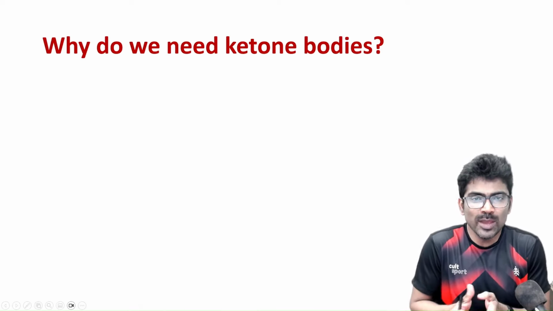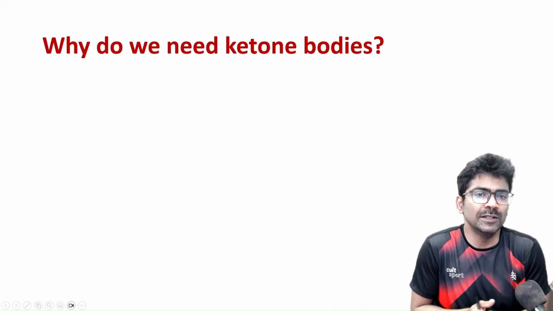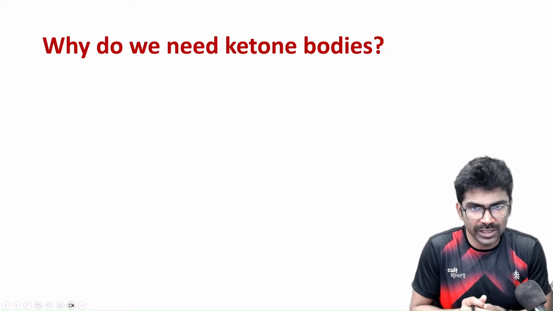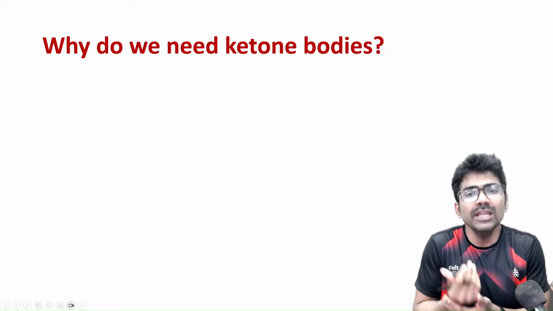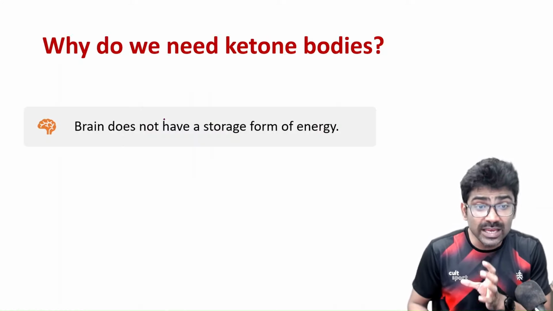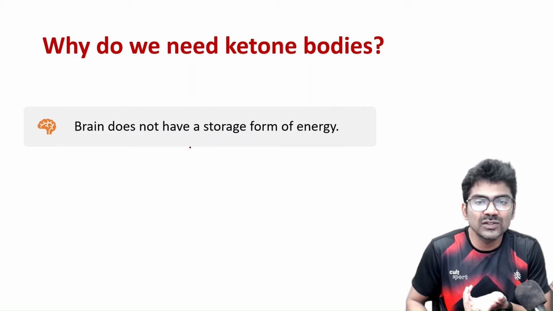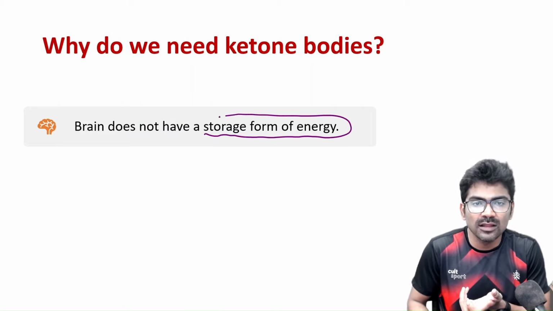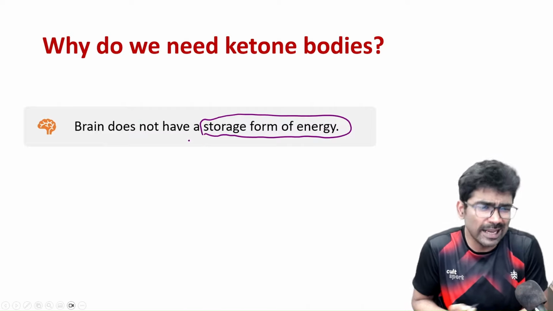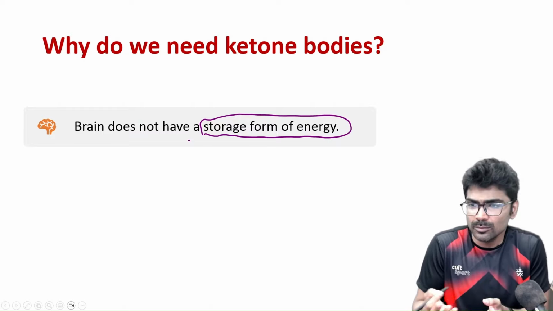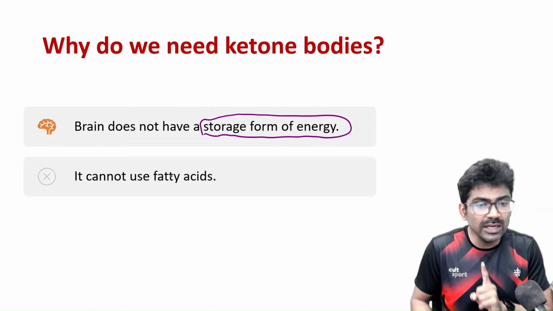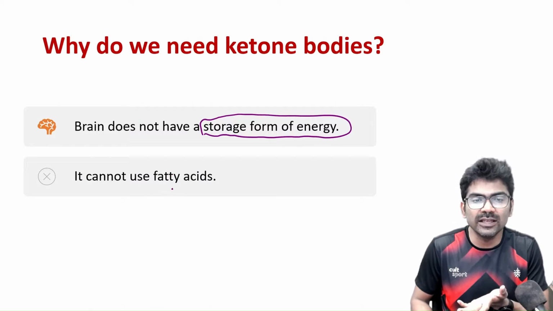First of all, you may ask me, why do we need ketone bodies? As energy source, we have carbohydrates, we have lipids. Why do we need ketone bodies? The reason is this. Brain does not have a storage form of energy. There is no glycogen reserve in the brain. Okay, glycogen is not available. Why can't brain use something else like free fatty acid? Brain cannot use fatty acids.